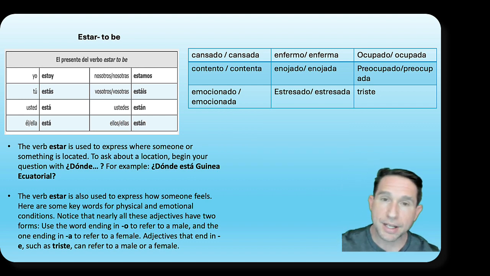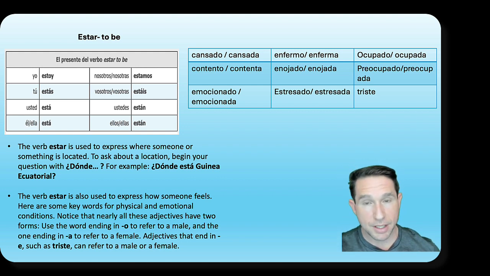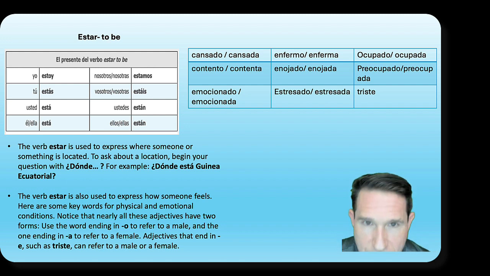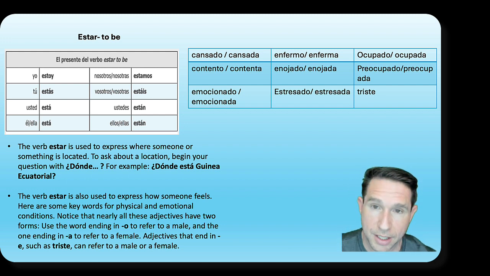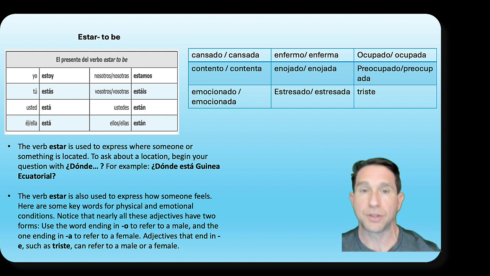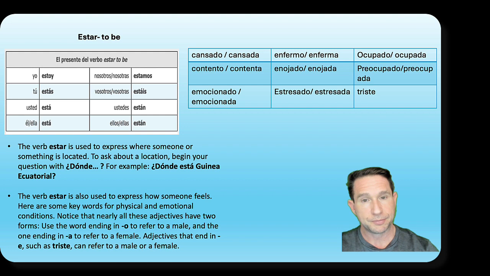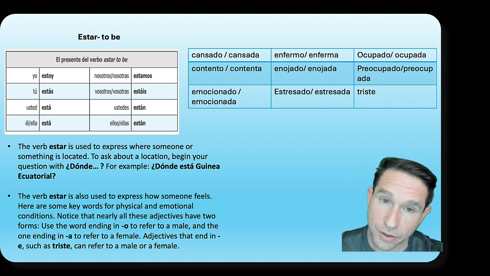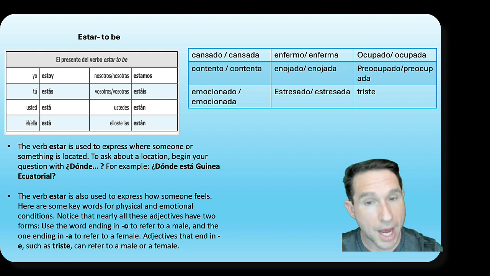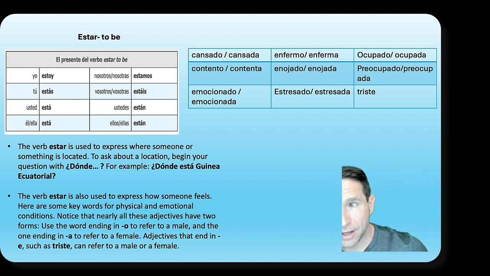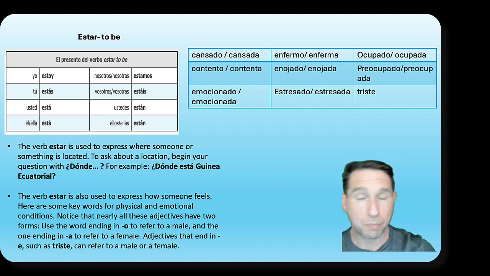So again, practice, right? So if I were to ask you the question, ¿Cómo estás? We did this in an earlier video with bien, right? But we have tons more adjectives now. So, ¿Cómo estás hoy? Give me 3 adjectives. ¿Cómo estás hoy? You can say how you are or how you're not, right? ¿Cómo estás? ¿Estás contento or contenta? ¿Estás emocionado or emocionada? ¿Estás enfermo or enferma? ¿Estás enojado or enojada? ¿Estás ocupado or ocupada?